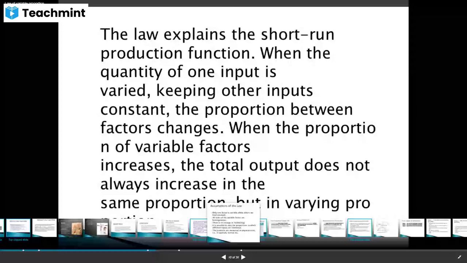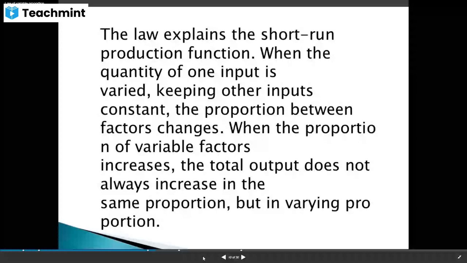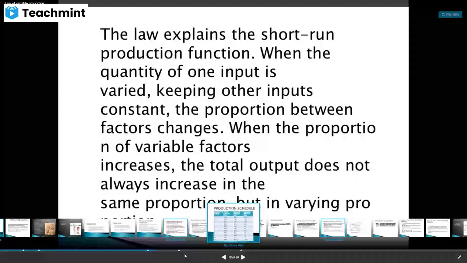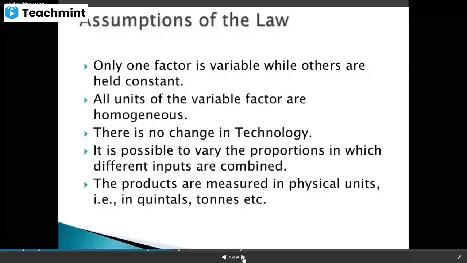The law explains the short-run production function. That means when the quantity of one input is varied, keeping other inputs constant. That means what is happening in the factors and how it is changing, that we are measuring with the law of variable proportions theory. The total output does not always increase in the same proportion, but in varying proportion. That means it will be changing, but not in the same proportion.